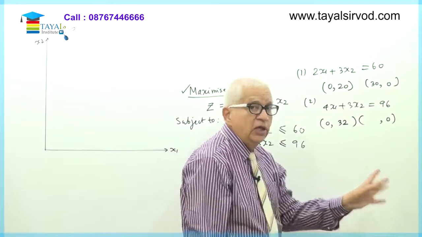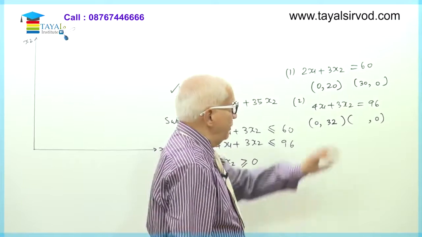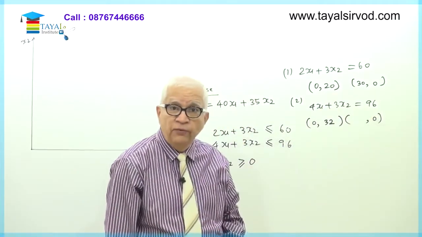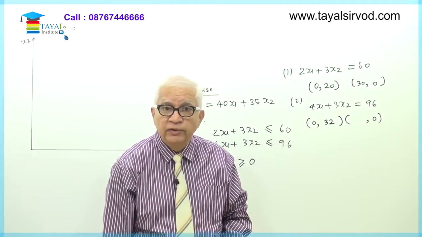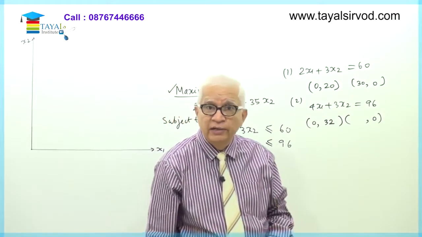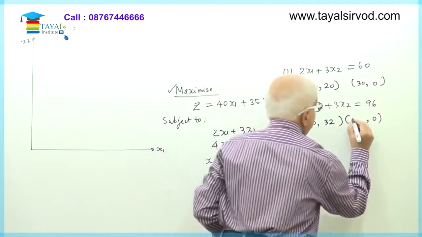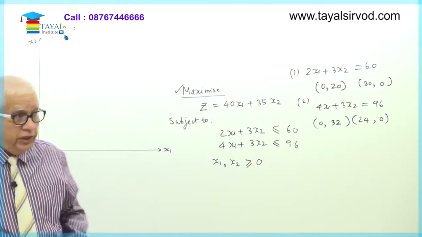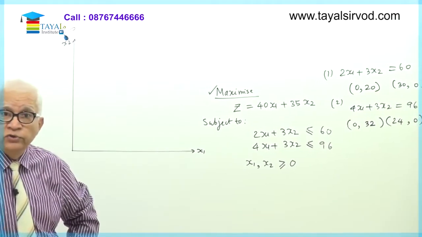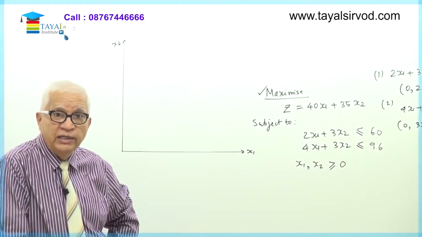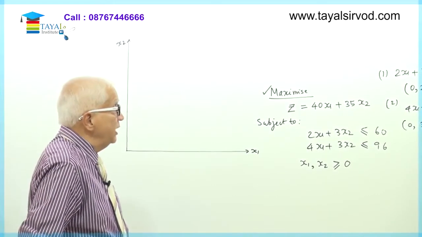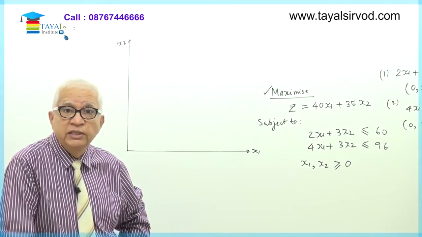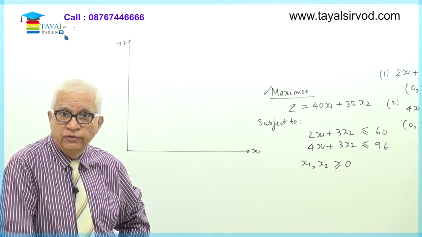Next, how do I get the other point? Put x2 as 0 now. If I put x2 as 0, 4x1 is equal to 96, and x1 will be equal to 96 divided by 4, which is 24. So what are the 2 points on this straight line? (0, 32) and (24, 0) are 2 points on the second straight line. The 2 points on the first straight line are (0, 20) and (30, 0). Fine. So these are the 2 points on each straight line.